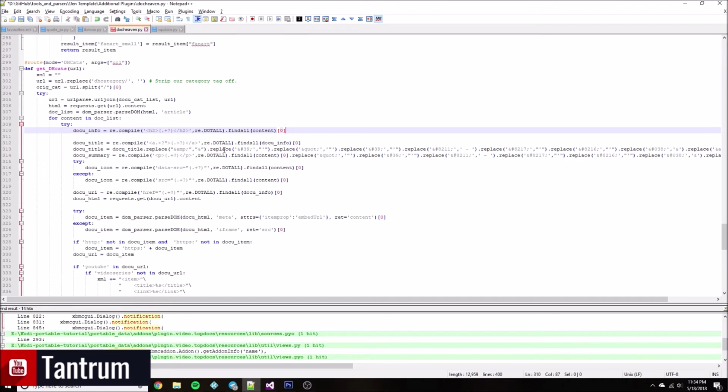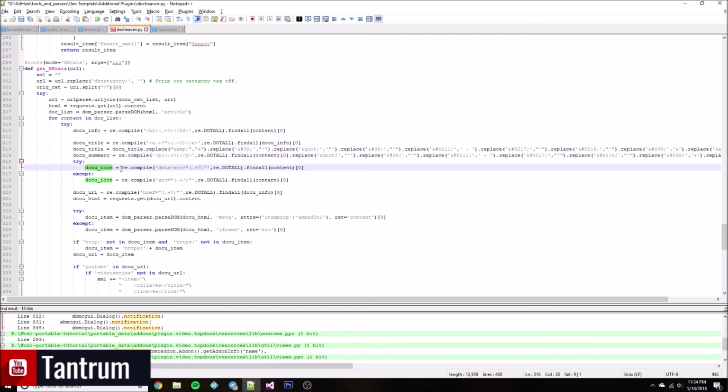Then I process it because they got some weird stuff on the site. For docu summary, that's the text on the website. That's the excerpt, where it gives you a summary of the video. So I pull that and I put that in the XML that's being generated for each video when it's going down through the category, so that it shows up just like metadata would in your add-on.